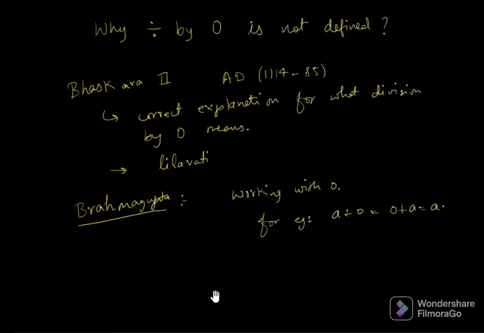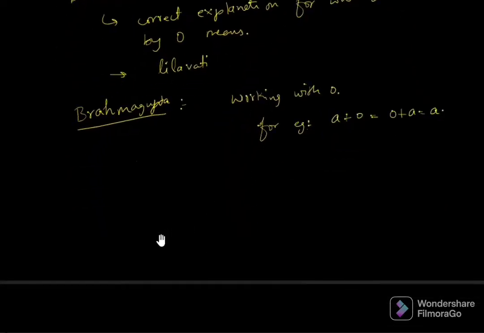All right, friends. Now the question is, whenever someone needs to divide any number by zero, it sometimes leads to confusion, and most of the time it is done wrong.